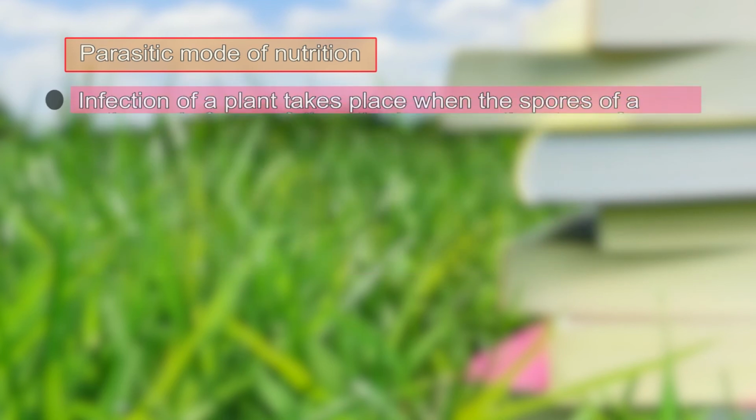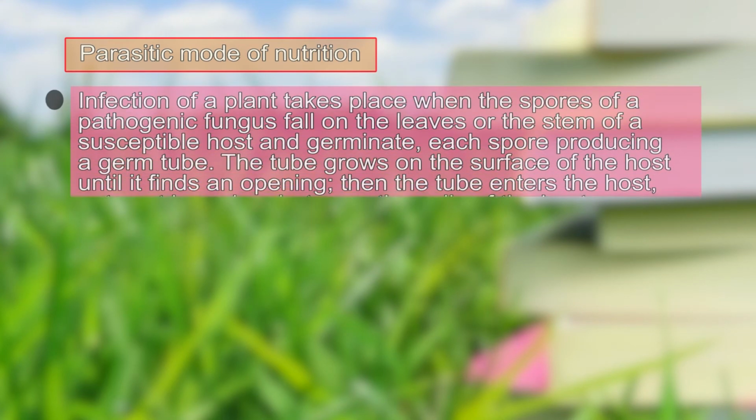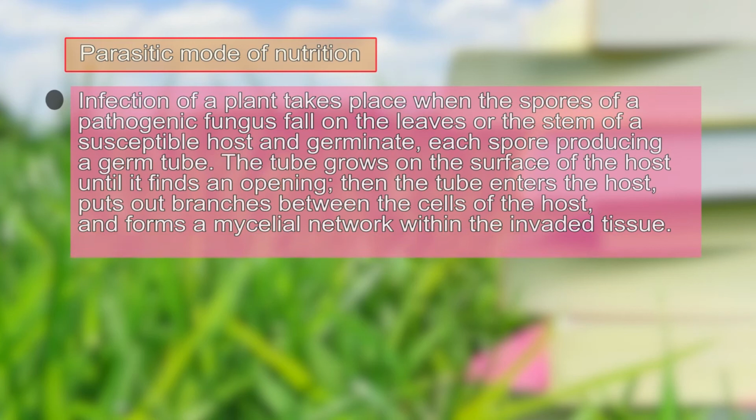The infection of the plant takes place when the spores of the pathogenic fungus fall on the leaves or the stem of the susceptible host and they germinate. Each spore now produces a germ tube. The tube grows on the surface of the host until it finds an opening. Then the tube enters the host cell and then it enters between the cells of the host and forms a